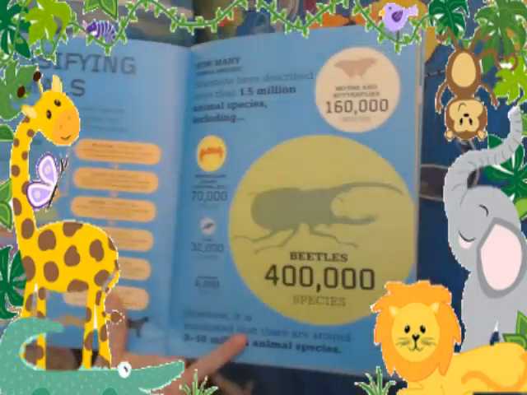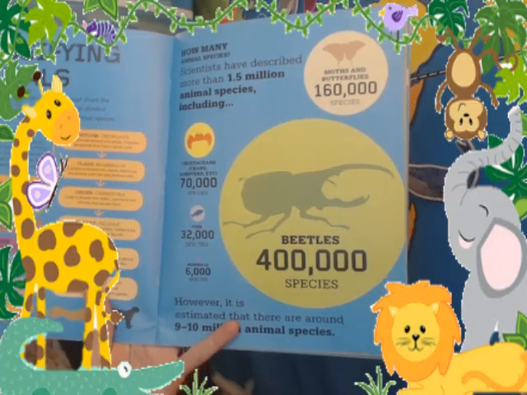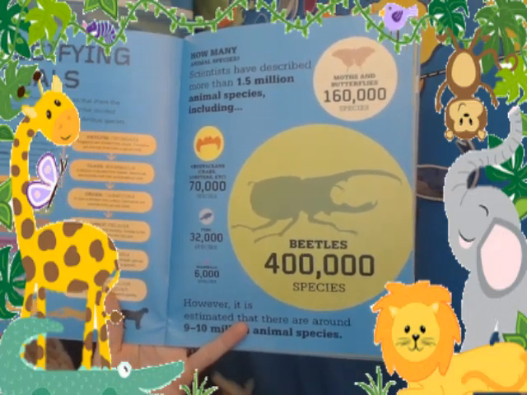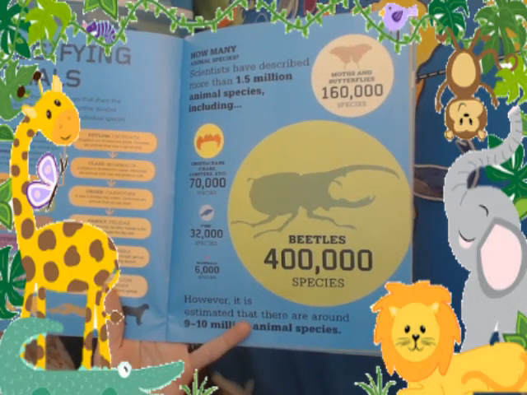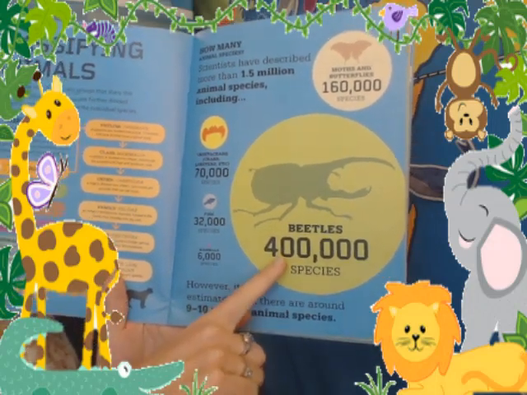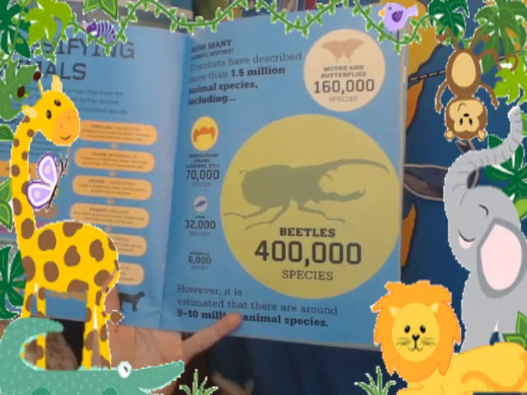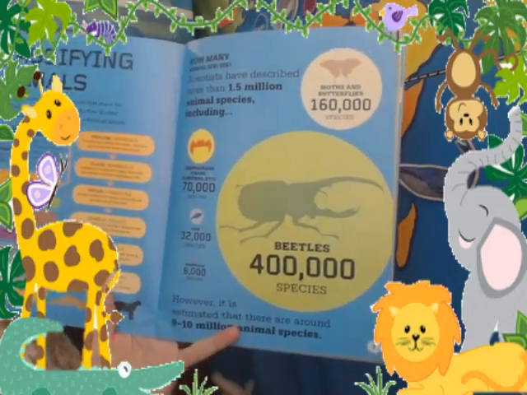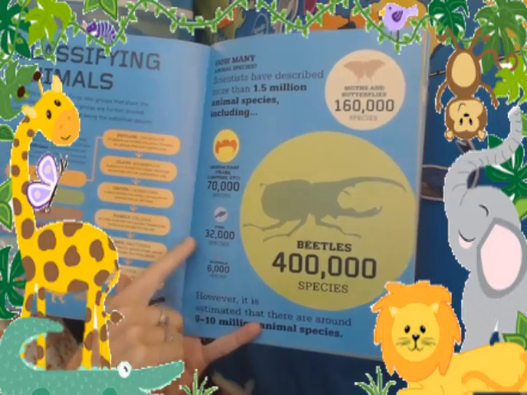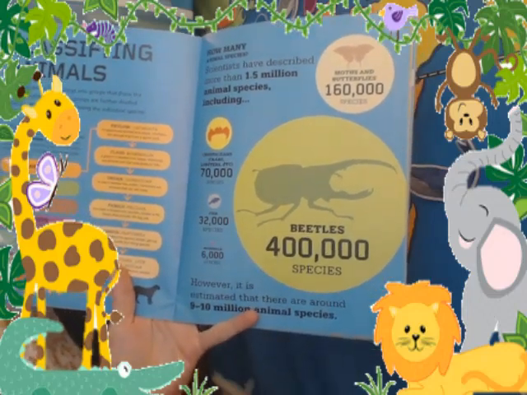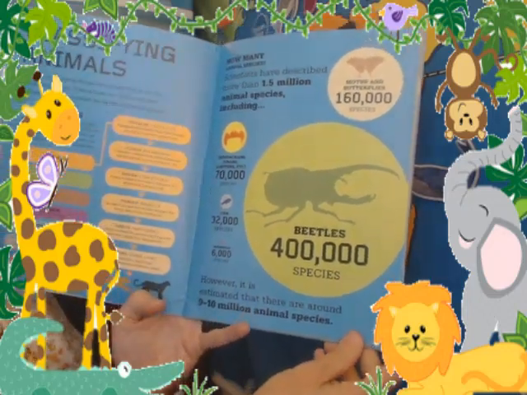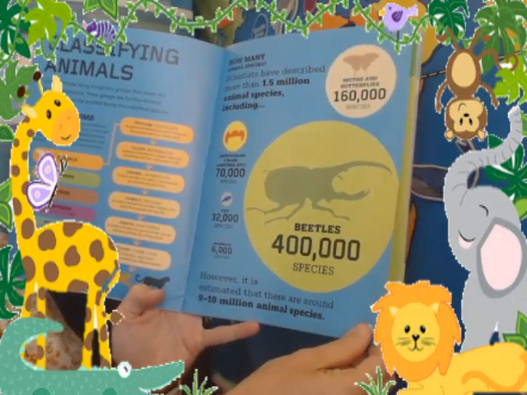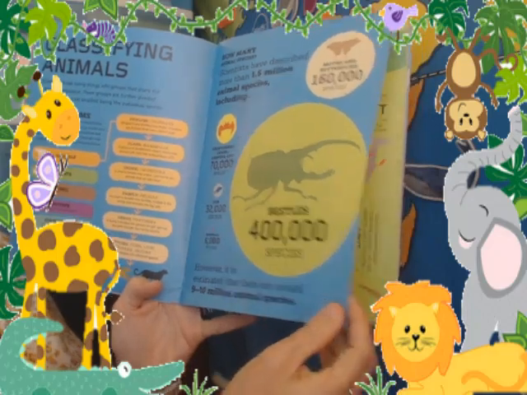How many animal species are there? Scientists have described more than 1.5 million animal species, including 400,000 species of beetles, 160,000 species of moth and butterfly, 32,000 species of fish. It's still estimated that there are around 9 to 10 more million animal species.